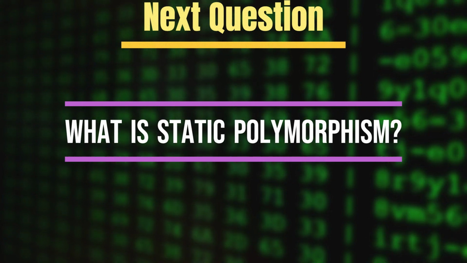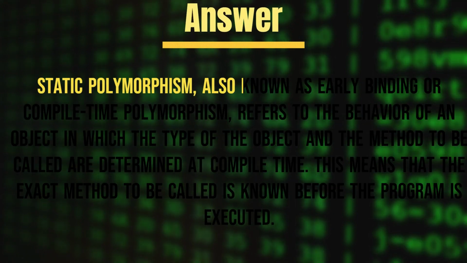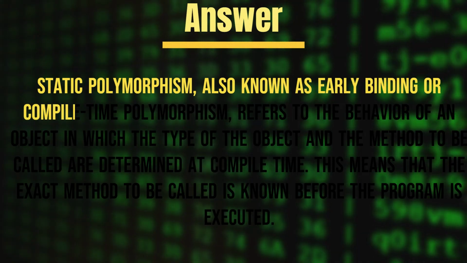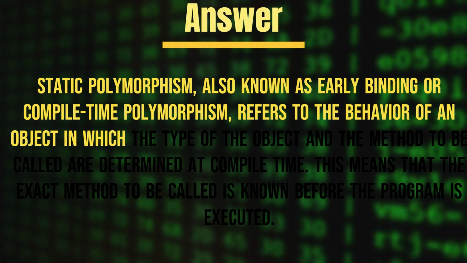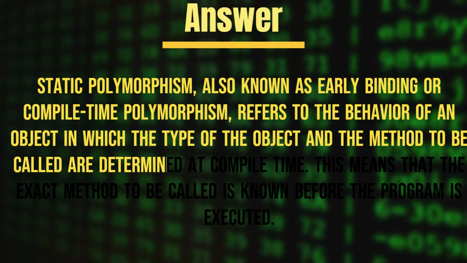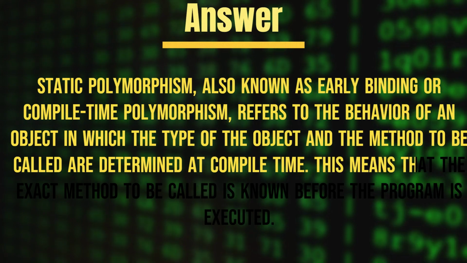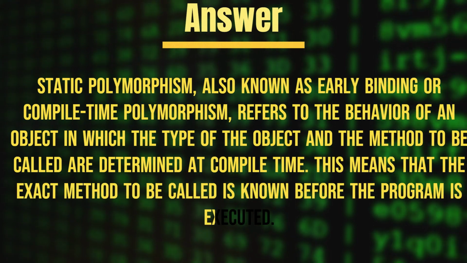Next question, what is static polymorphism? Answer. Static polymorphism, also known as early binding or compile-time polymorphism, refers to the behavior of an object in which the type of the object and the method to be called are determined at compile time. This means that the exact method to be called is known before the program is executed.